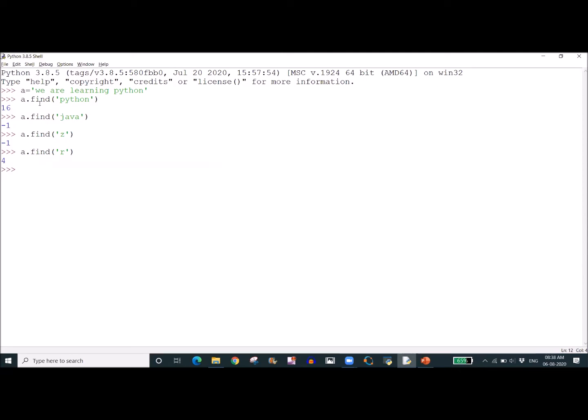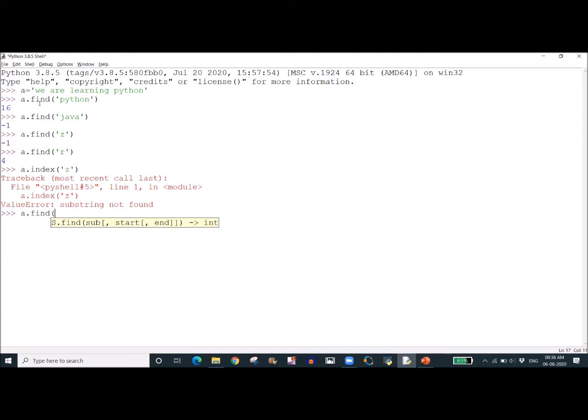So what is the difference between index and find? If I give a.index of Z, see what output we will get. It says there is no Z, and an error comes. But when I give a.find of Z, it gives a result, and the result is -1, which tells us that there is no letter Z in our string.